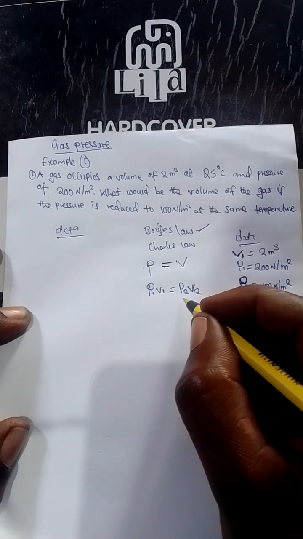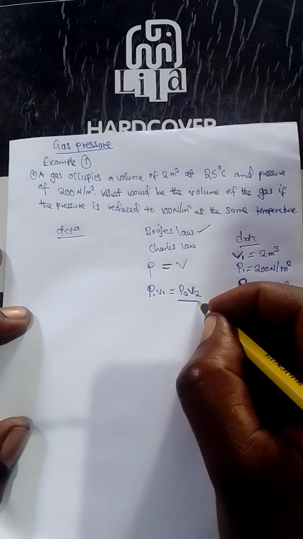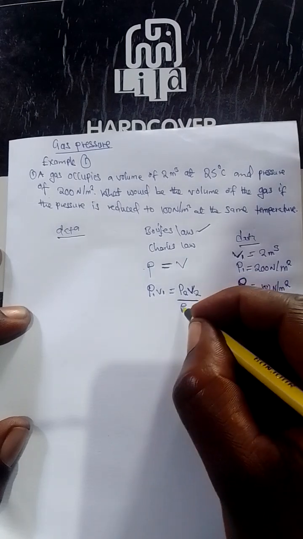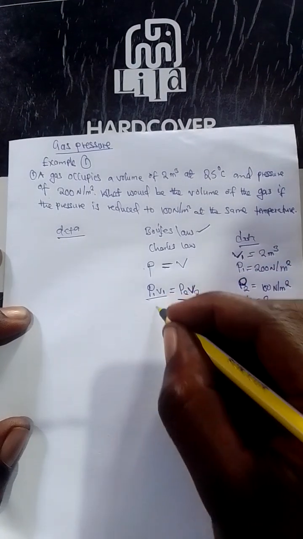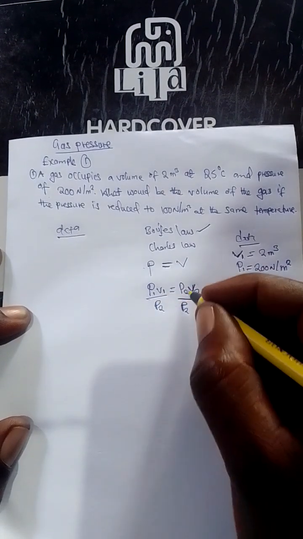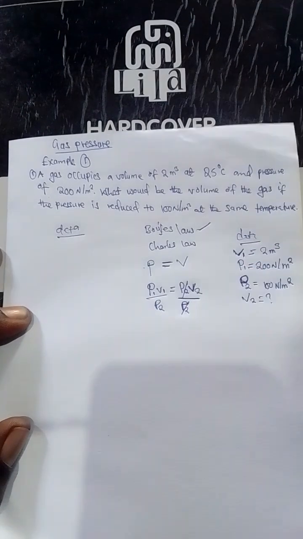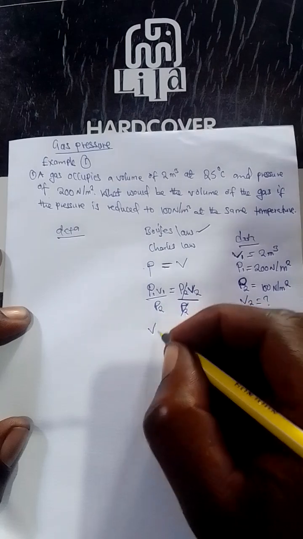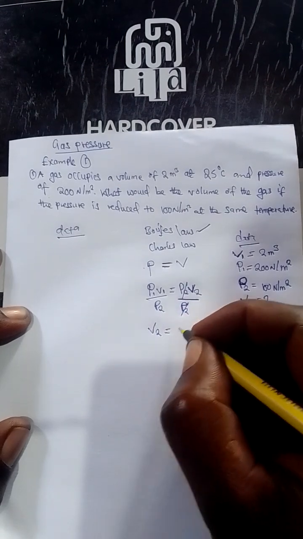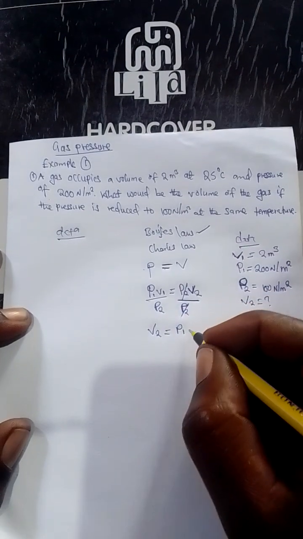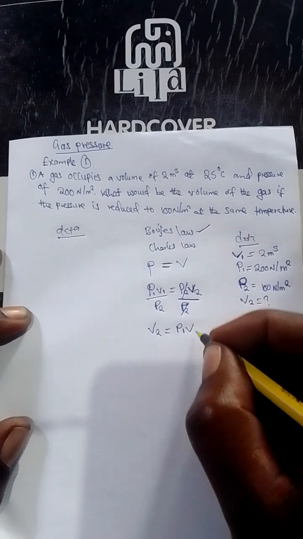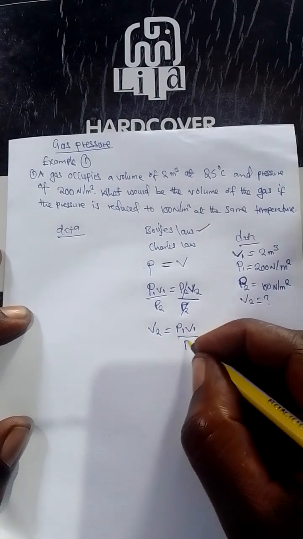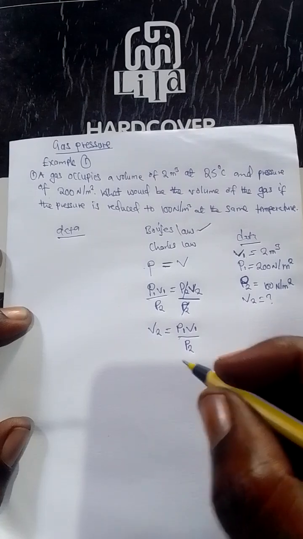What we do there is divide. Since we want to make V2 the subject of the formula, we divide by P2 so that this cancels with that one. Then V2 is equal to initial pressure times initial volume divided by final pressure.